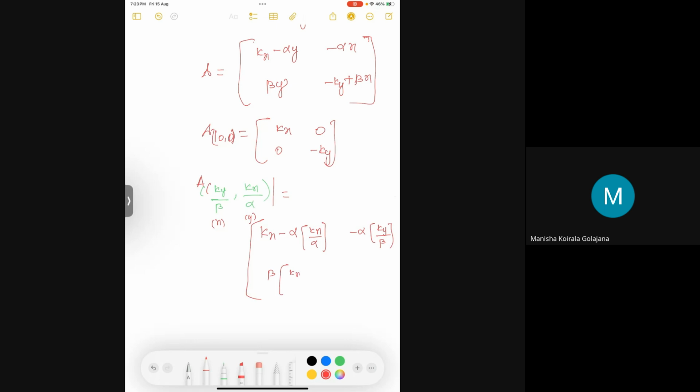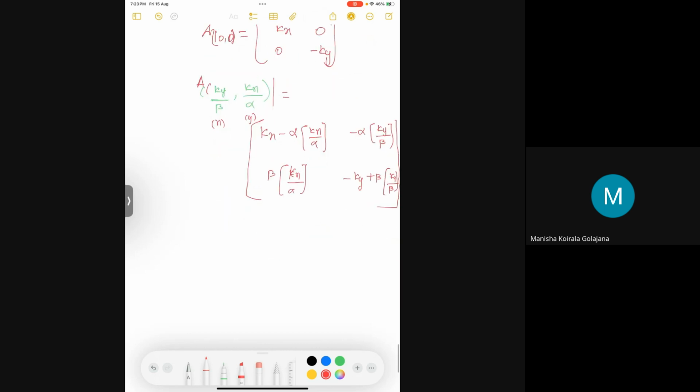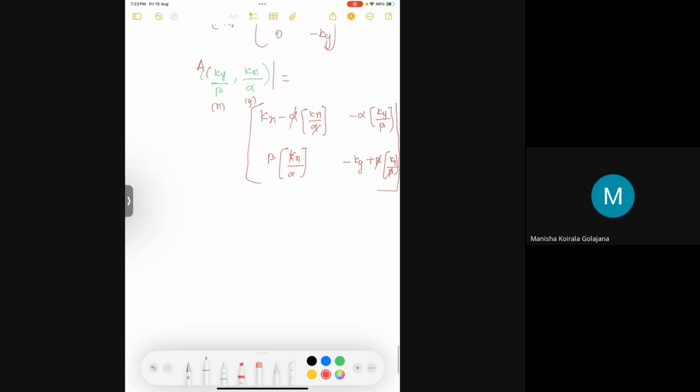Beta into kx by alpha. This will become minus ky plus beta into ky by beta. Whatever terms we can reject, we reject: alpha alpha will go, beta beta will go. So this will give me 0, kx minus kx is 0, minus alpha by beta into ky, beta by alpha into kx, and ky is 0. So this is the other term.